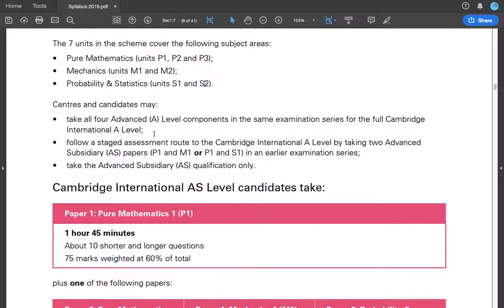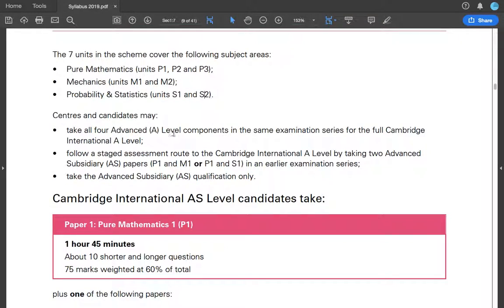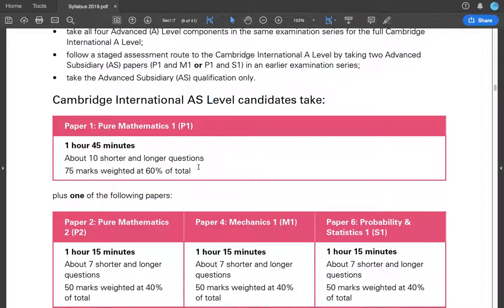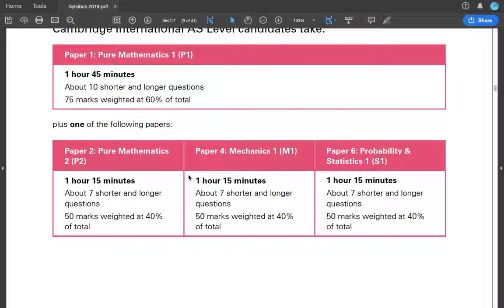Centers and candidates may take all 4 A-level components in the same exam series for the full International A-level. Follow a staged assessment route to the Cambridge International A-level by taking 2 advanced subsidiary papers, P1 and M1 or P1 and S1 in the earlier exam series. Take the AS qualifications only. So this is all about which exams you need to take for what qualification. That one you can decide.